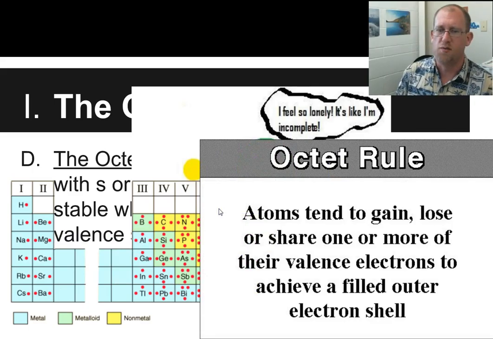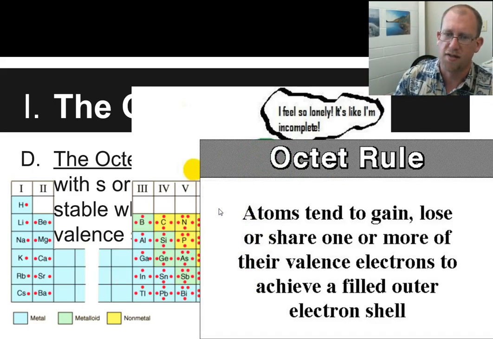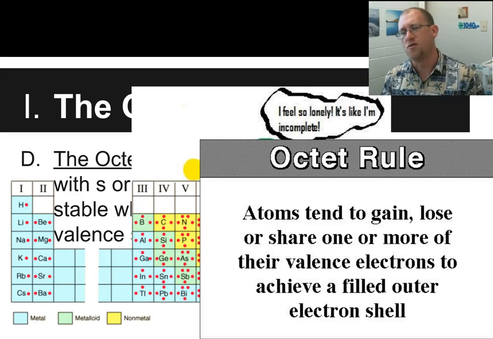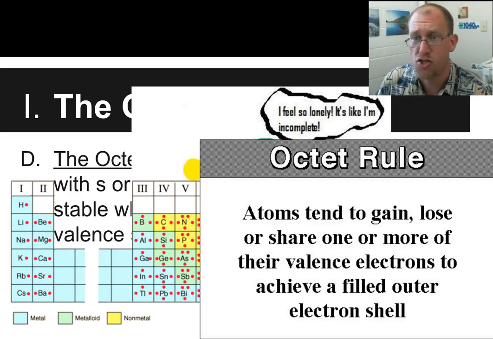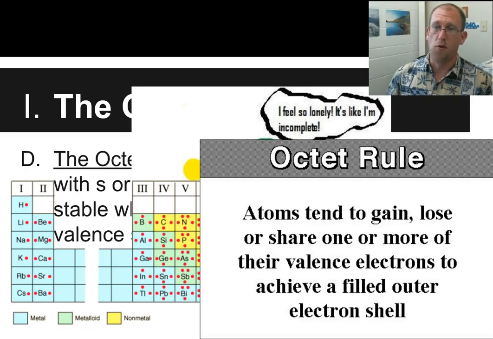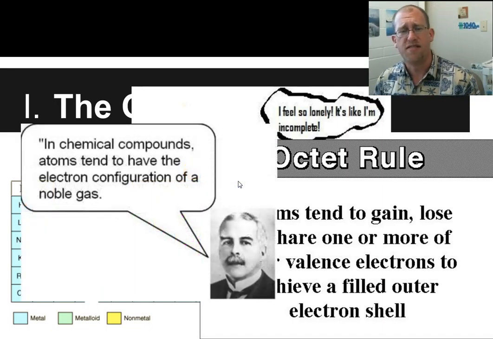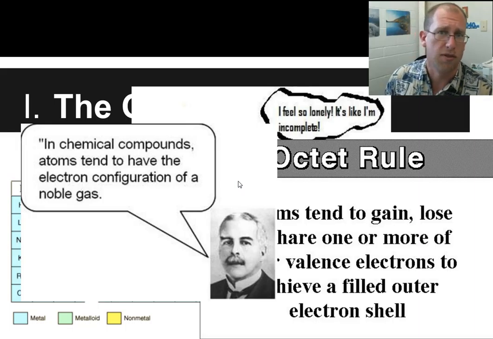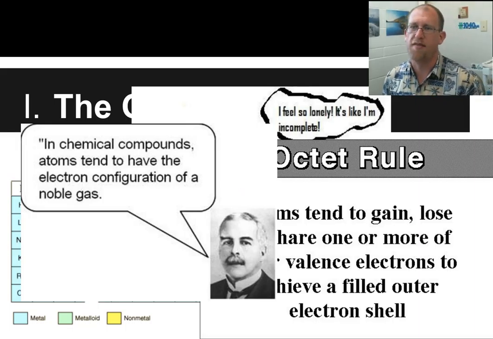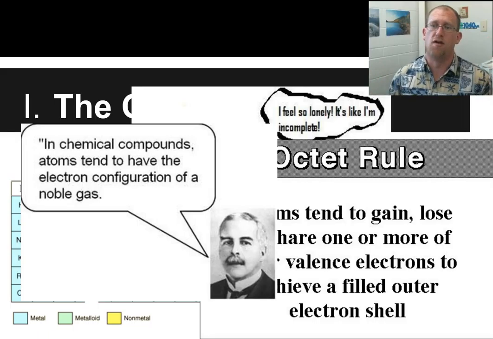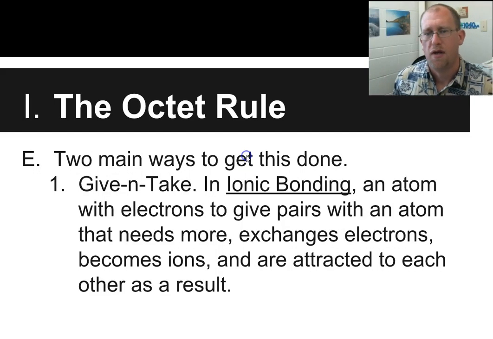So the Octet Rule, somebody else's wording of the Octet Rule: atoms tend to gain, lose, or share 1 or more of their valence electrons to achieve a filled outer electron shell. Maybe that's a better wording for you. Here's another one. In chemical compounds, atoms tend to have the configuration of a noble gas. That's another way of saying it, right? They tend to try to get full, and noble gases are full.